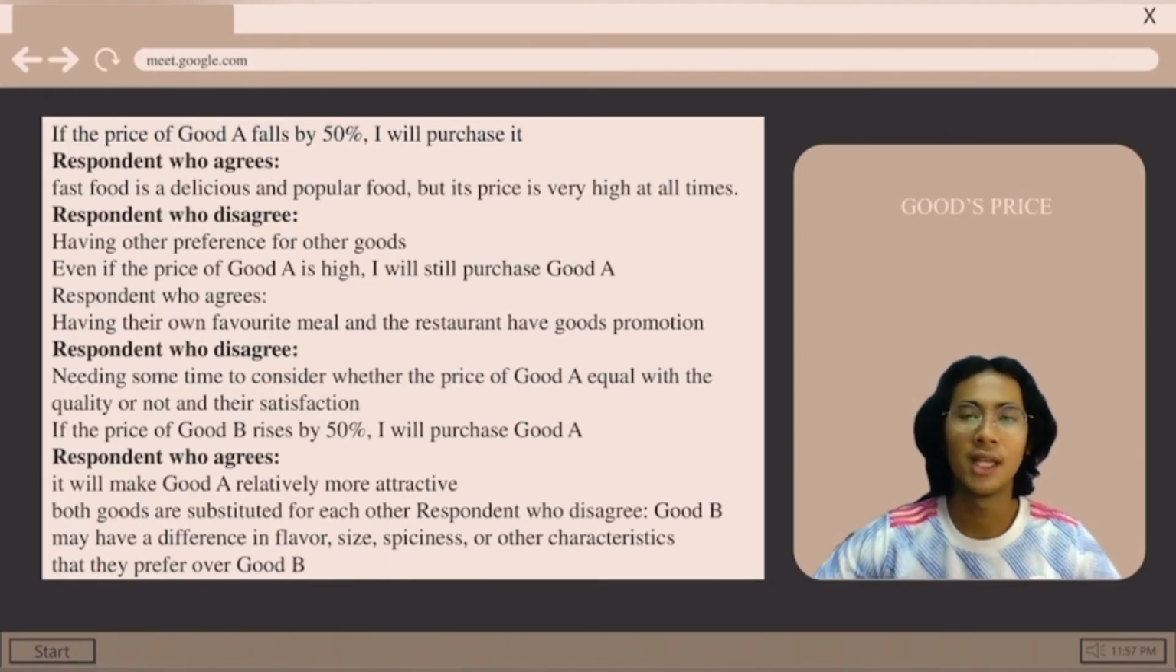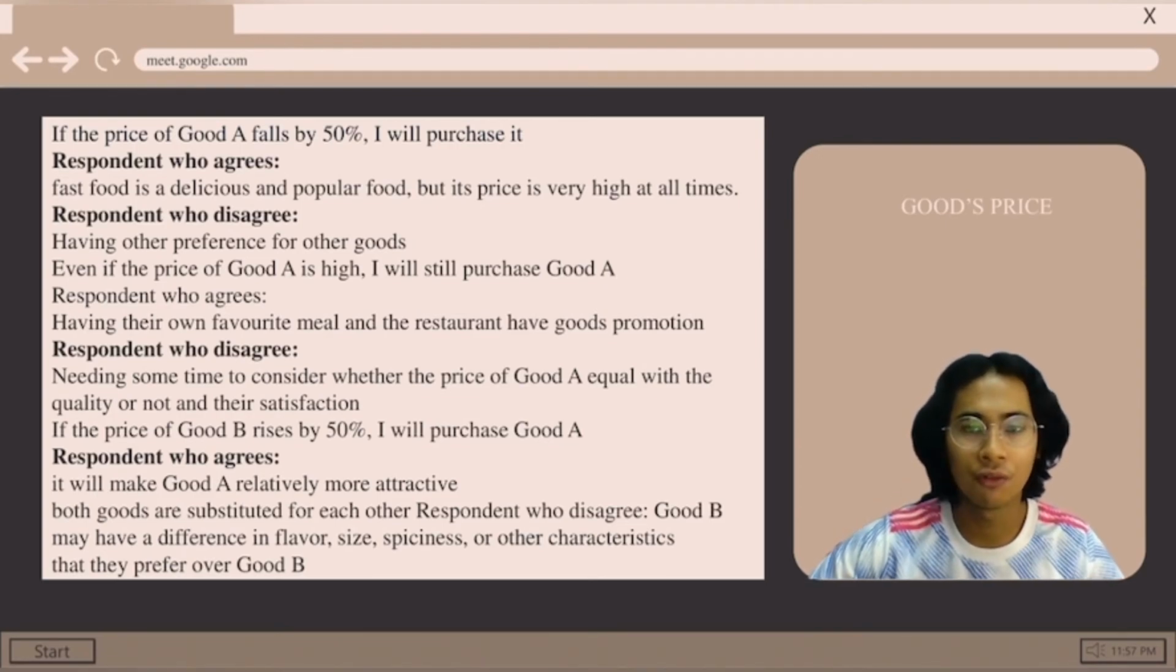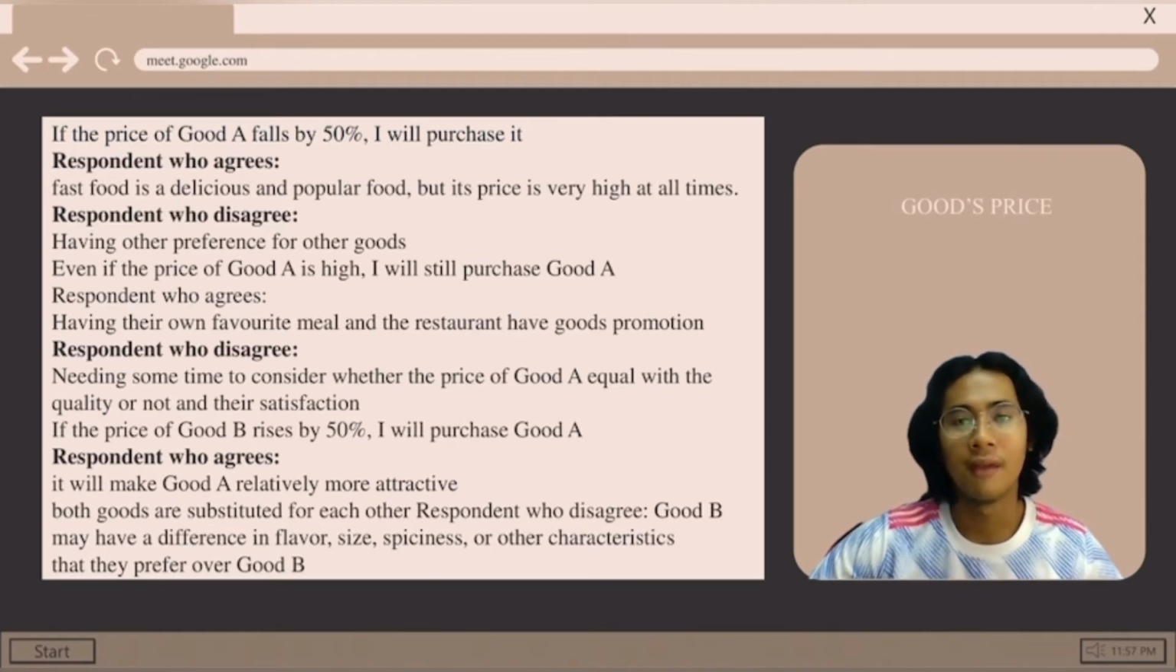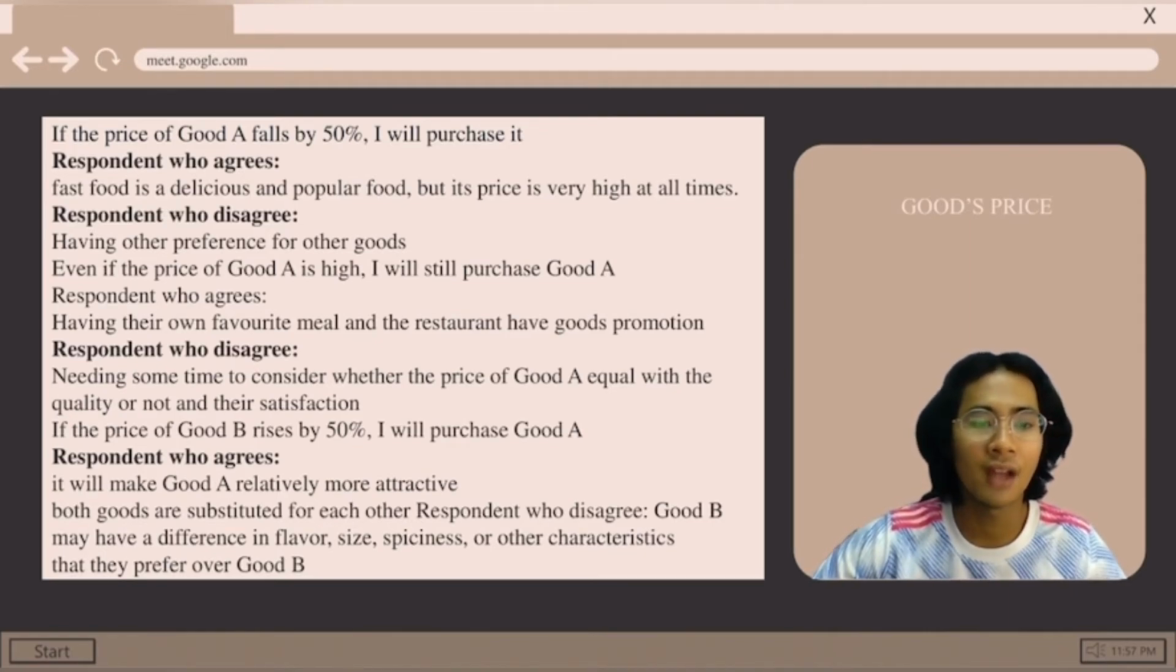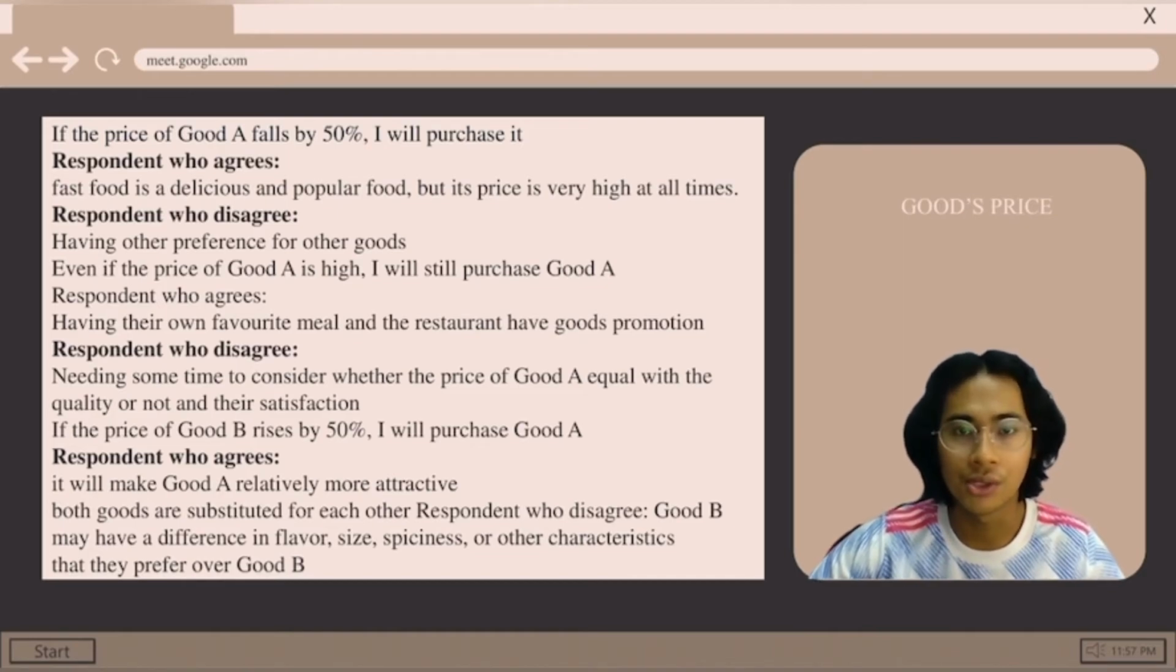Now, which is related to the goods price. The first question is, if the price of good A falls by 50%, I will purchase it. For the respondents who agree, fast food is a delicious and popular food, but its price is very high at all times. And the respondents who disagree, this is because they have other preferences for other goods.